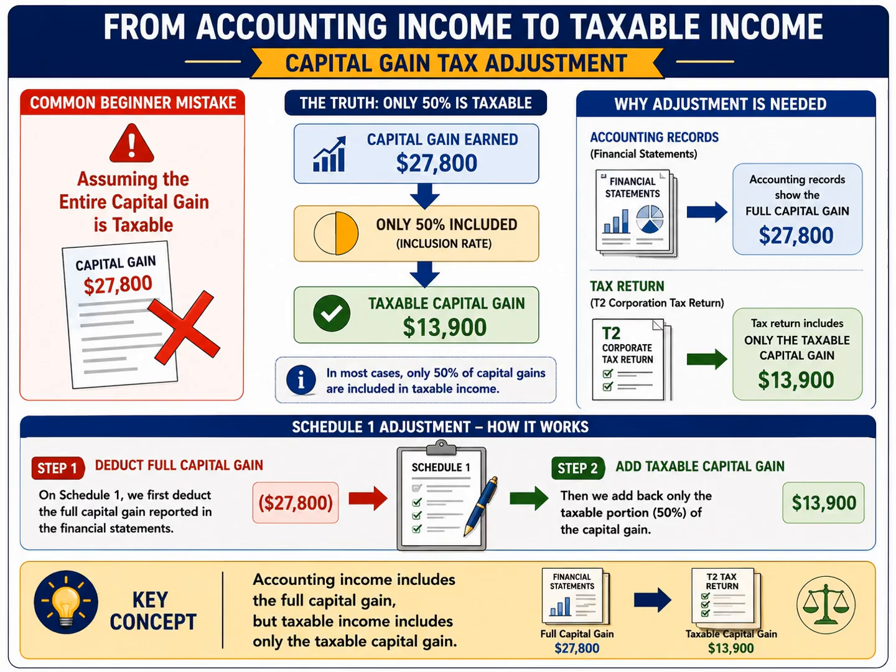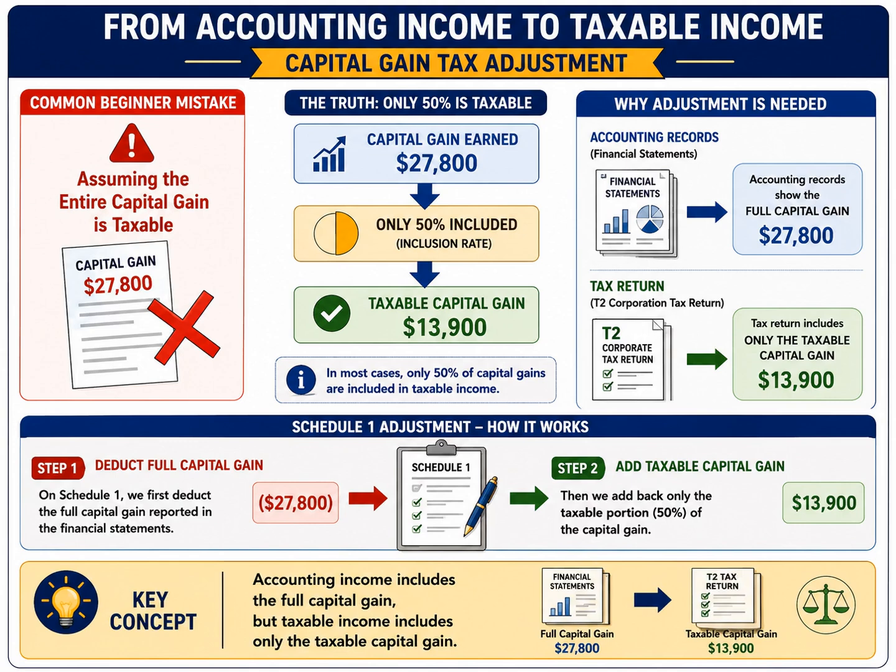Now we move to the next step, converting accounting income into taxable income. This is where many new tax preparers make a common mistake. They see a capital gain of $27,800 in the financial statements and assume that the entire amount is taxable. However, under Canadian tax rules, that is usually not the case.